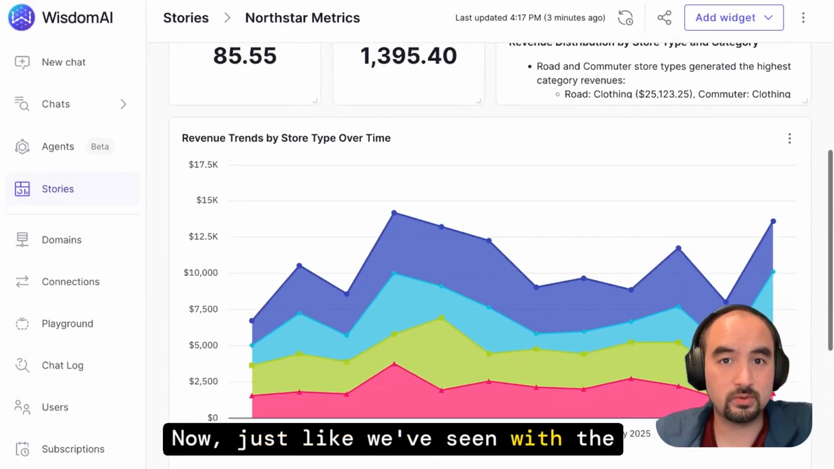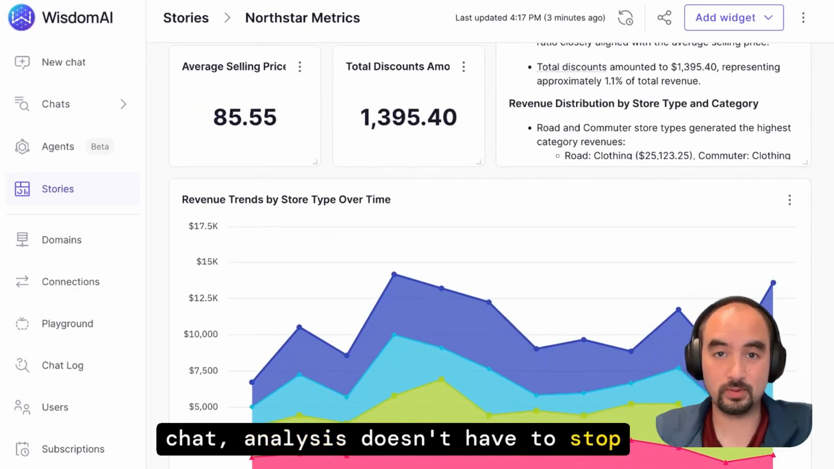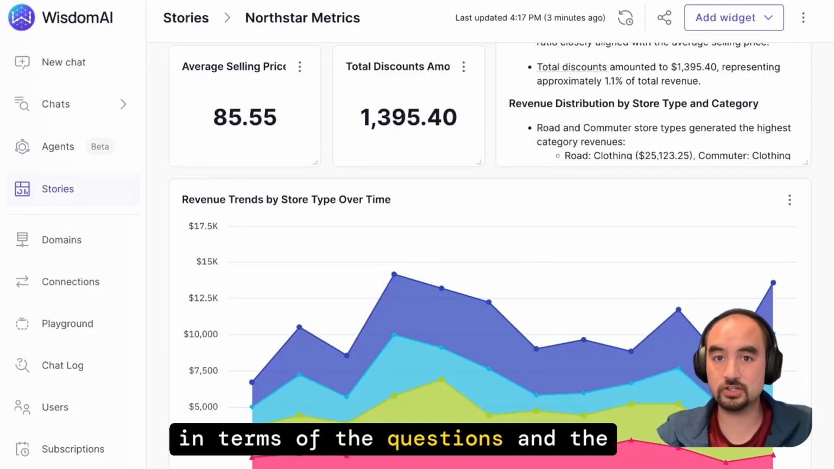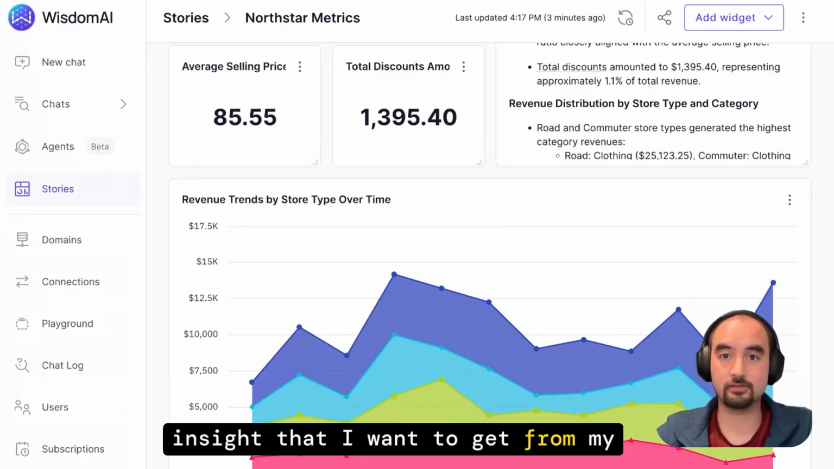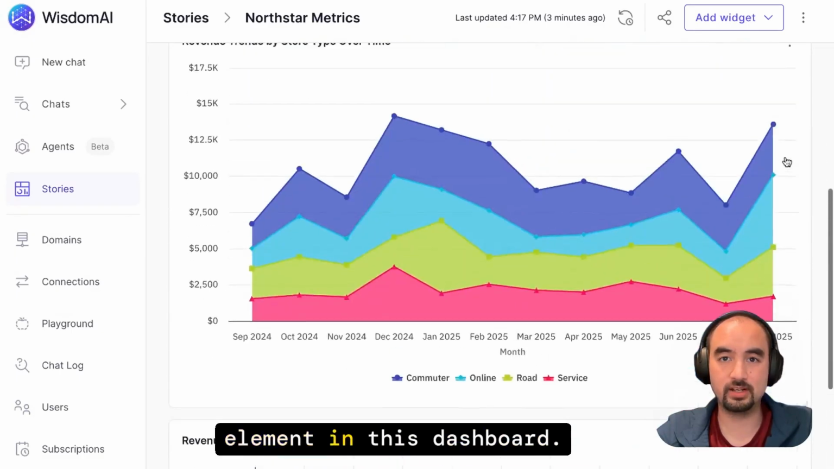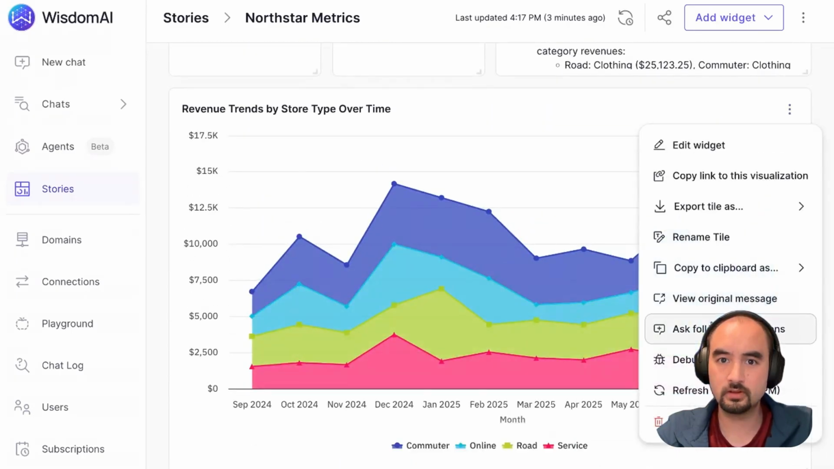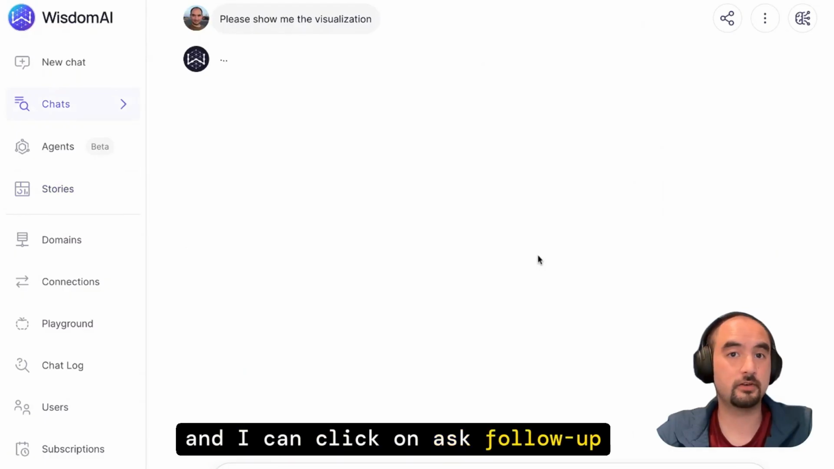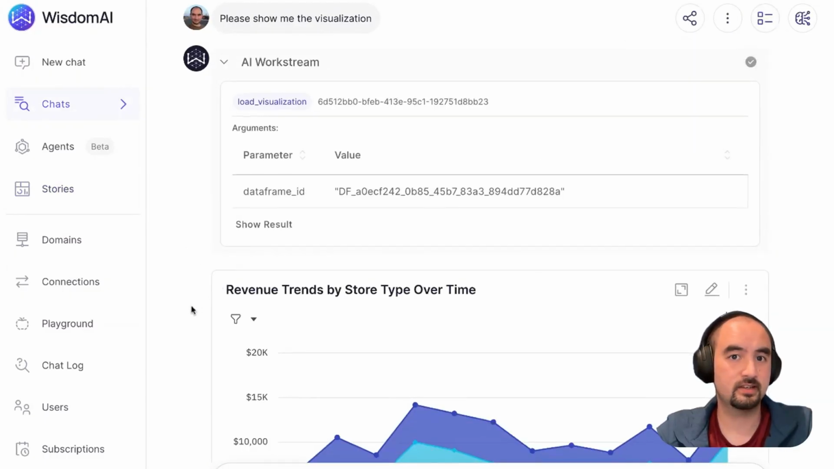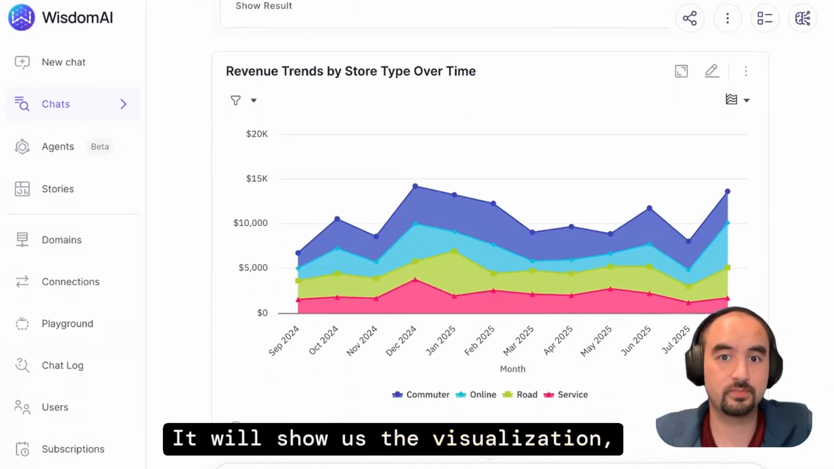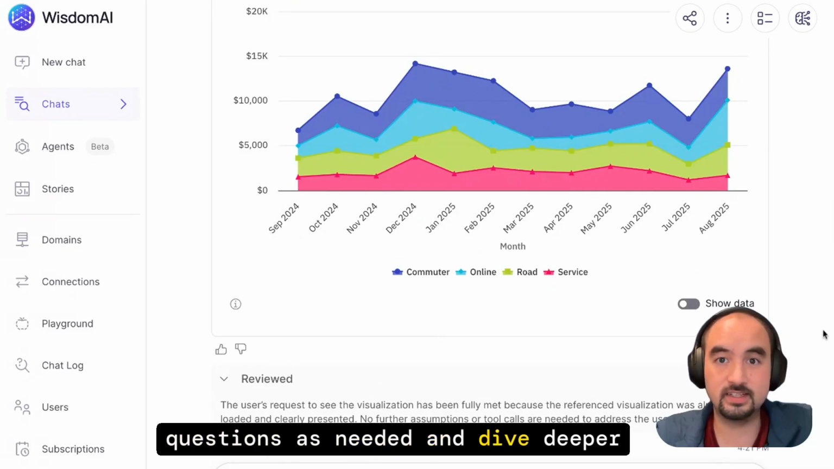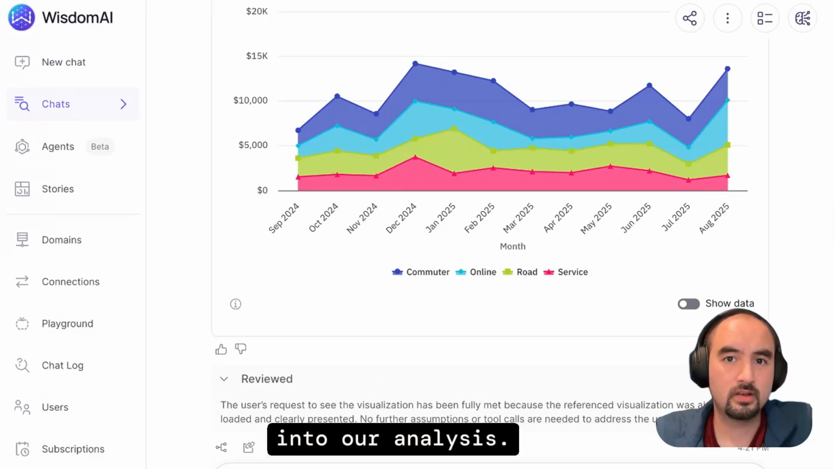Now, just like we've seen with the chat, analysis doesn't have to stop at this dashboard. This doesn't have to be a roadblock in terms of the questions and the insight that I want to get from my data. So I can very simply click on any element in this dashboard. I'll pick this one. And I can click on Ask Follow-up Questions. This will take us back to that chat interface. It will show us the visualization, and we can ask our follow-up questions as needed and dive deeper into our analysis.